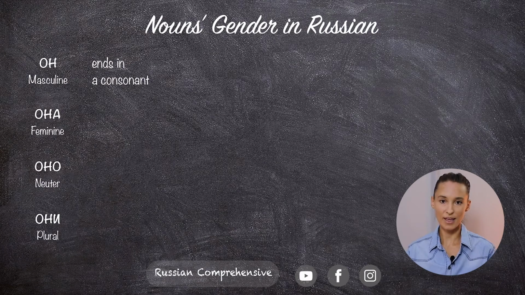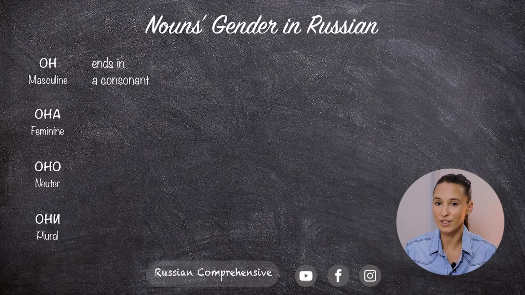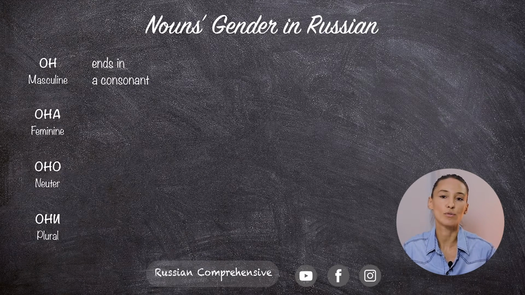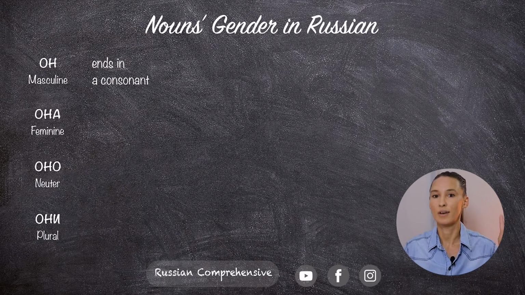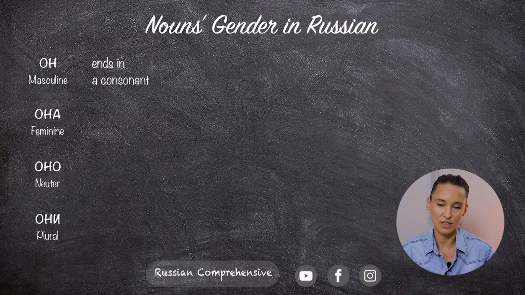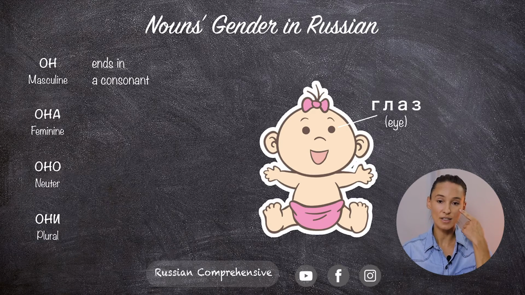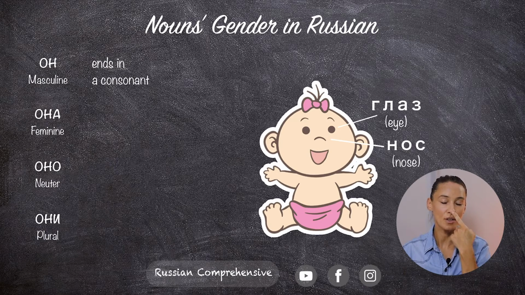Он, he, ends in a consonant, on. So similarly, most Russian nouns that end in a consonant will also be a he, or masculine. Глаз, нос, лоб.